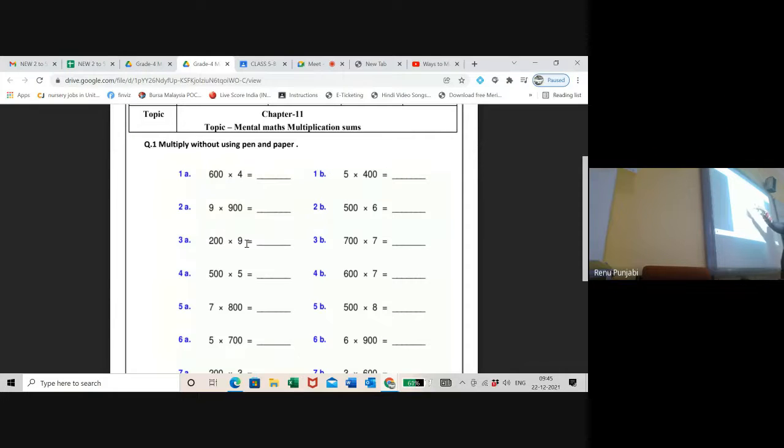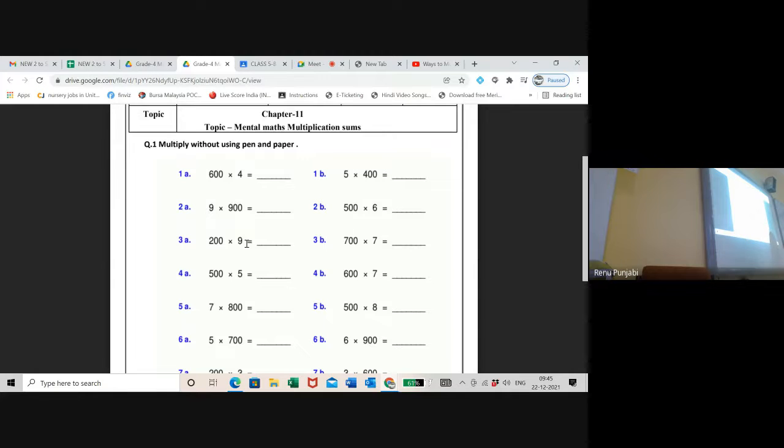What you need to do is multiply number with number. 6 fours are 24, and 600 has two zeros. You need to add two zeros. So it is 2400.